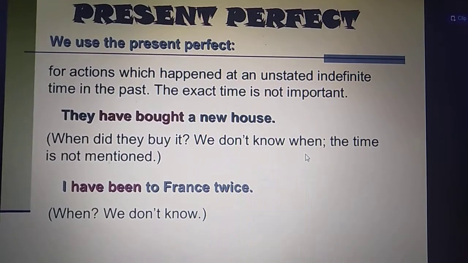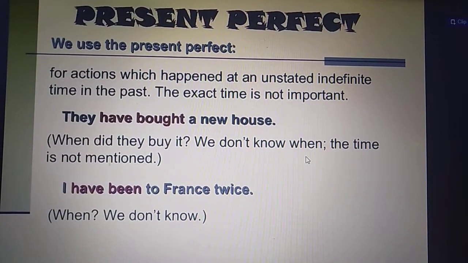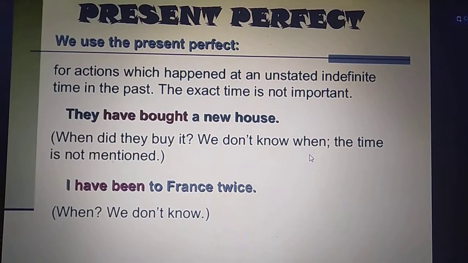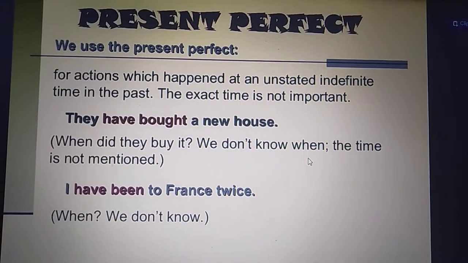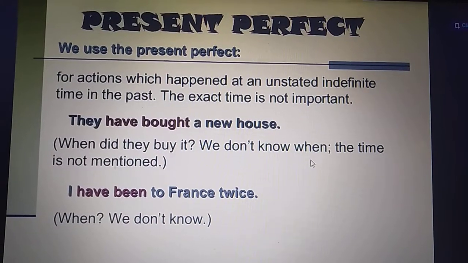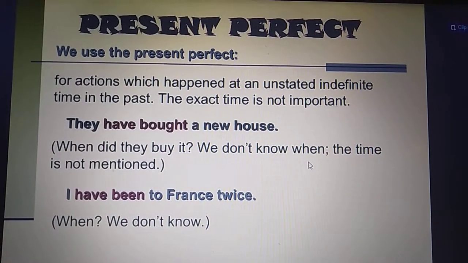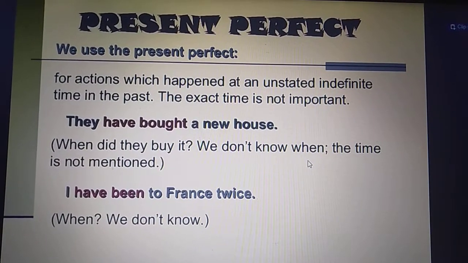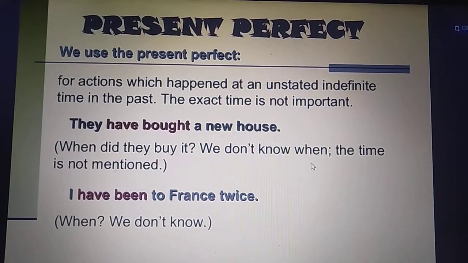Present indefinite tense has the helping verbs do and does. Do is supposed to be used with the plural subject, and does is with the singular. Same for present continuous, we have two helping verbs, that is and are. Is is supposed to be used with the singular subject, and are is supposed to be used with the plural subject. And then we have am for present continuous tense, that is used with the first person pronoun, I am. Clear, children? So that was a quick review of the previous two tenses.